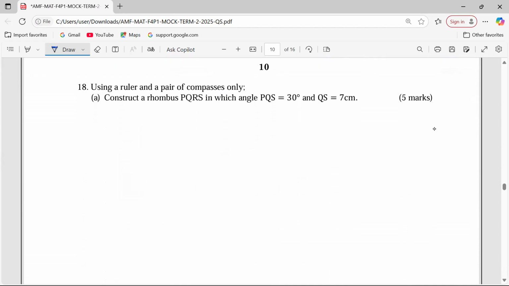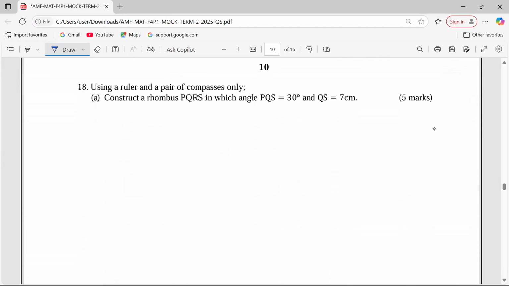Number 18 from geometry. Using a ruler and a pair of compasses only, construct a rhombus PQRS in which the angle PQS equals 30 degrees and the length QS equals 7 centimeters.